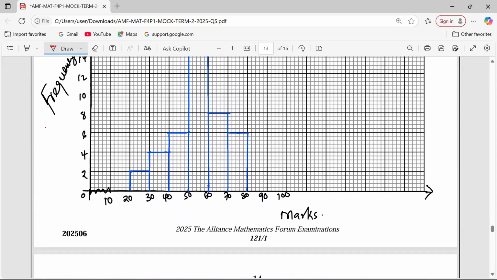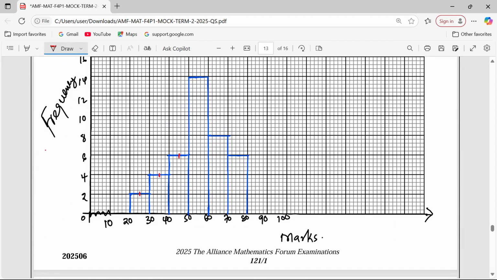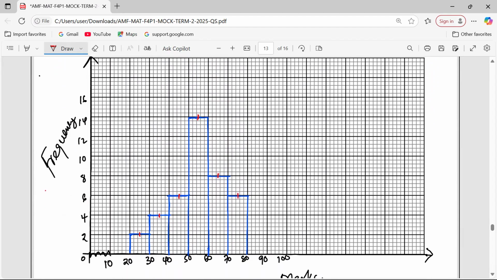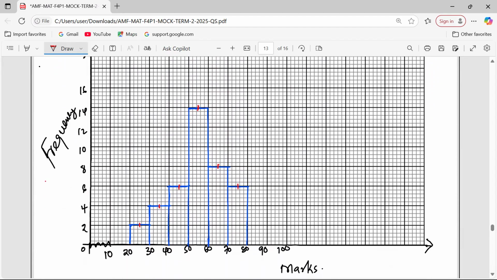So we have automatic midpoints here, at the top middle of each bar. Those are the automatic coordinates of frequency against midpoints.